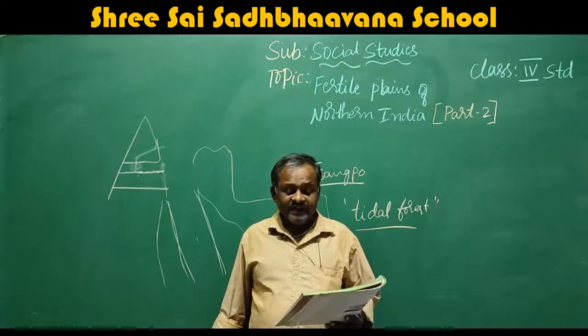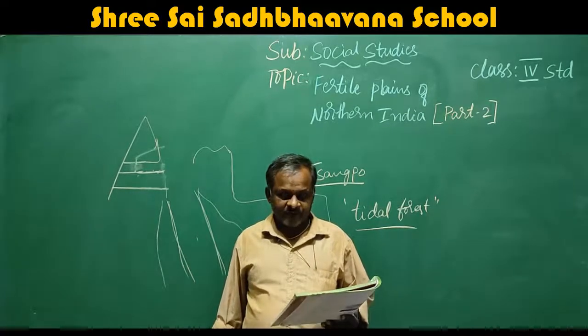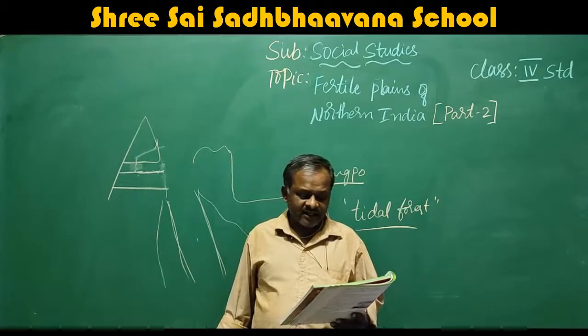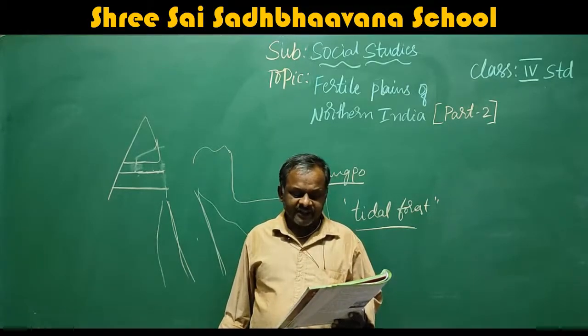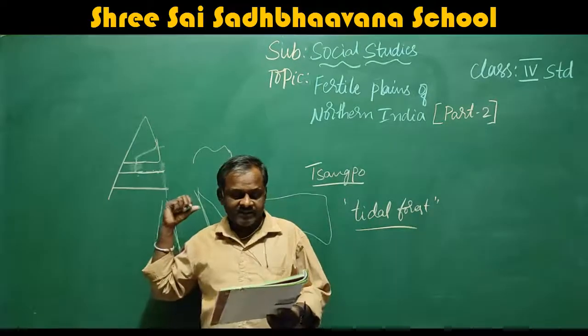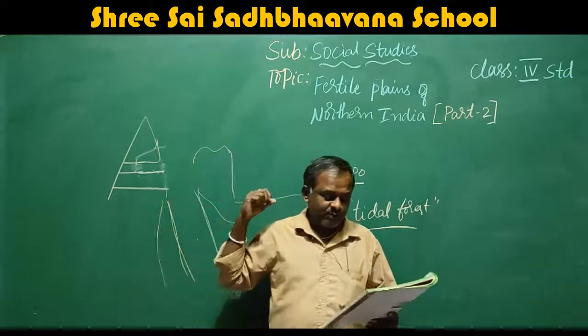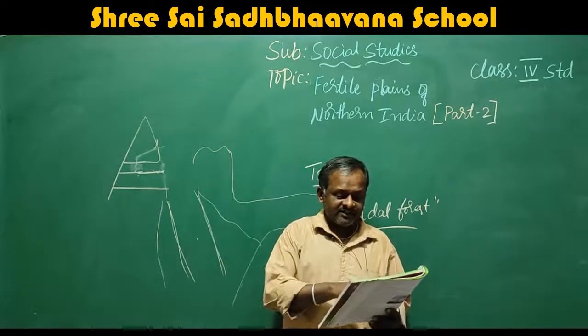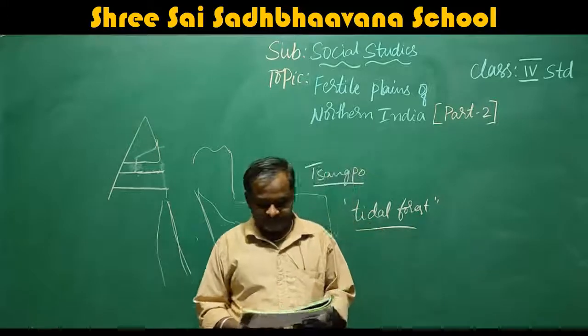Here what will they grow? Rice and jute are also grown here. Dibrugarh, Digboi, Guwahati and Shillong are the major cities of this region. Here, which are the major cities? Dibrugarh, Digboi, Guwahati and Shillong are the main cities of this Brahmaputra basin.